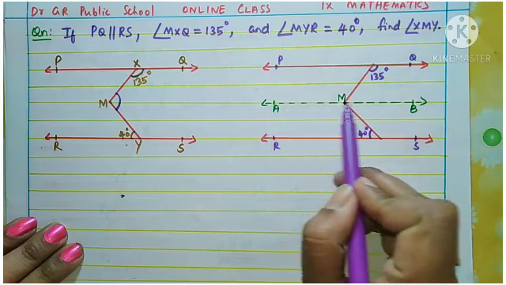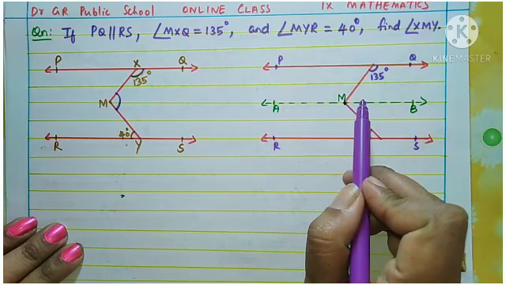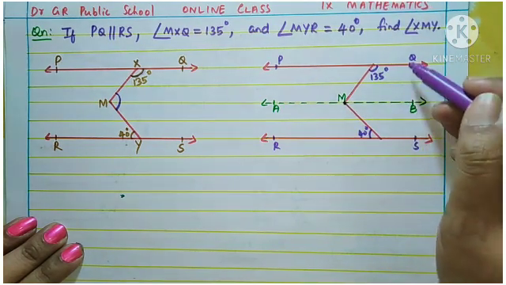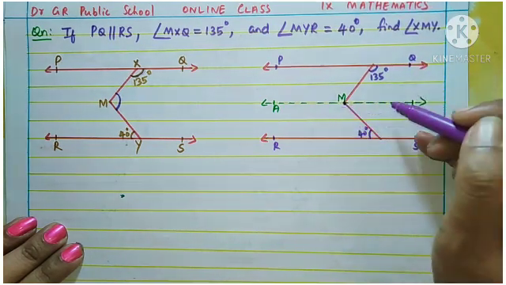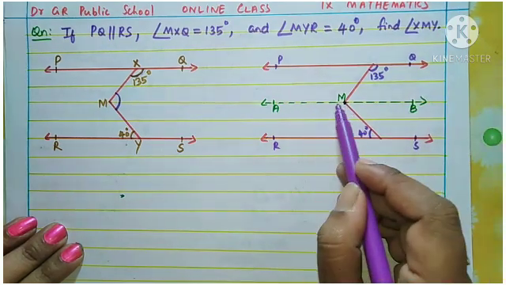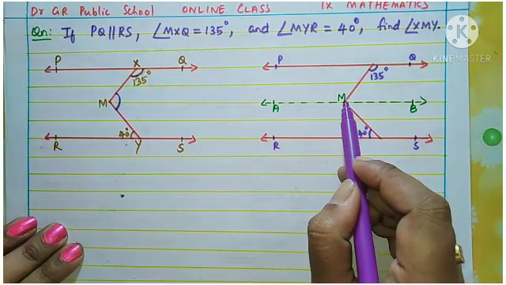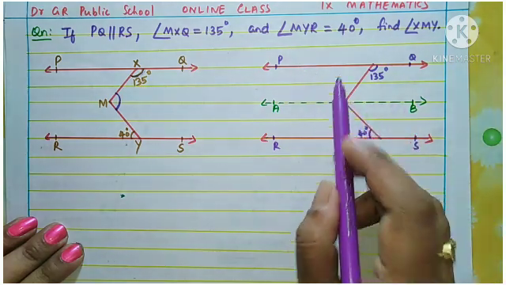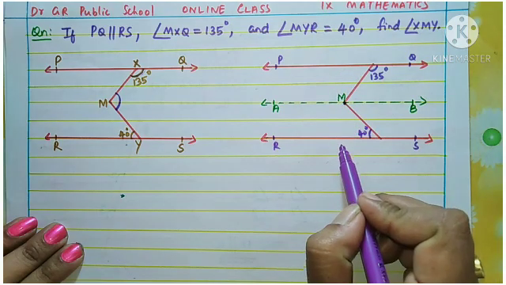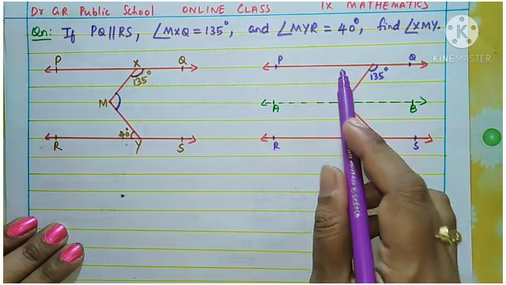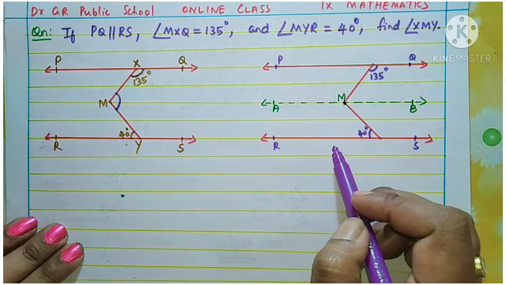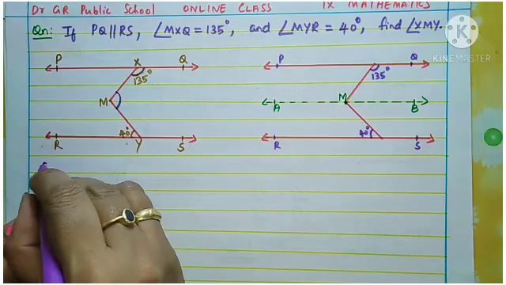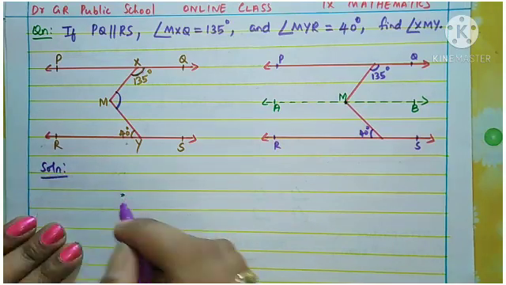Can you see? AB is drawn, and this AB is parallel to PQ. Understand? So we draw a line AB parallel to PQ through this point M. AB parallel to PQ means PQ will be parallel to RS. Therefore, the three lines are parallel to each other. Okay, so we can start the solution and write all the given data.